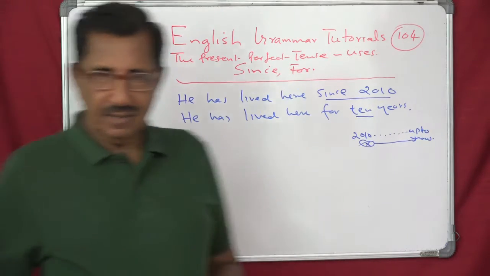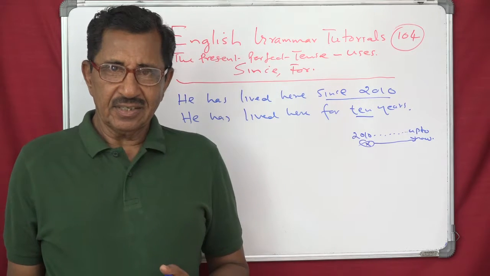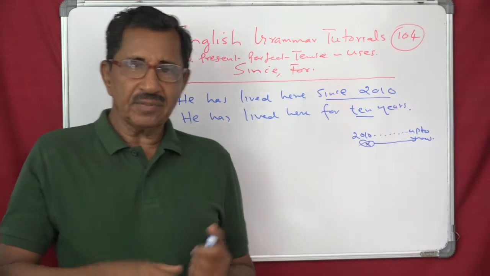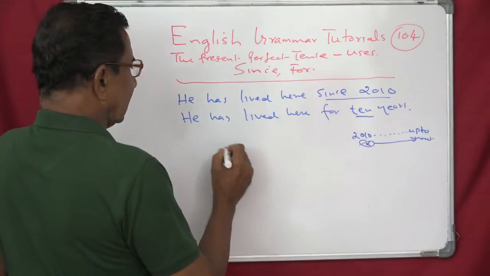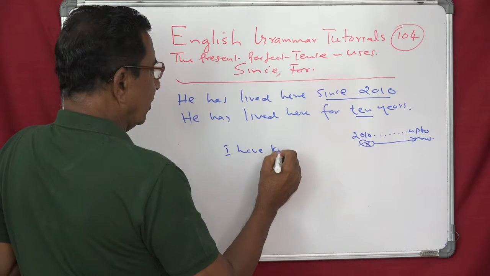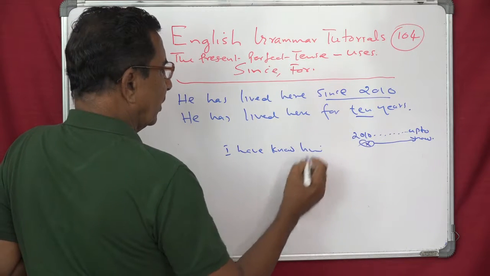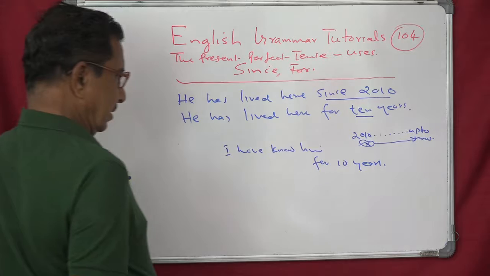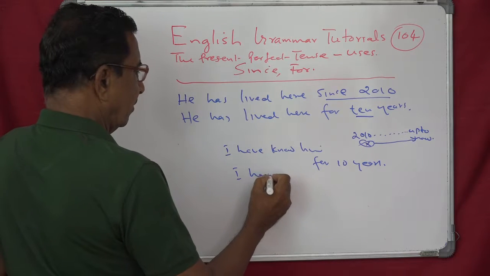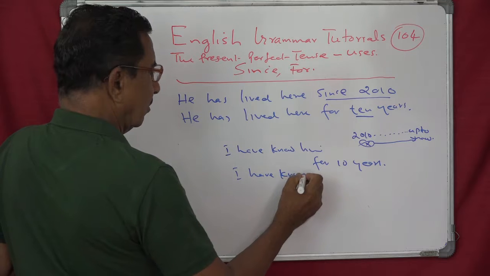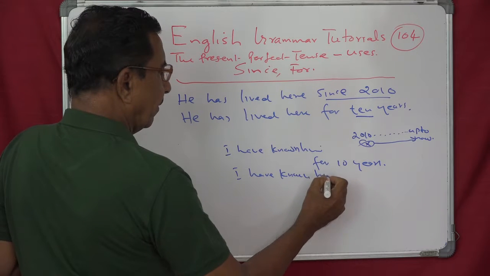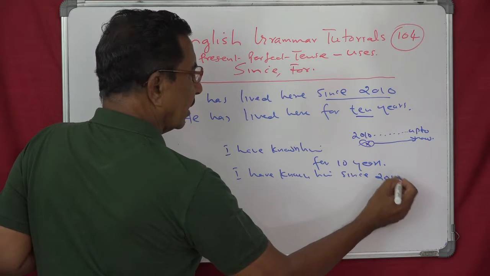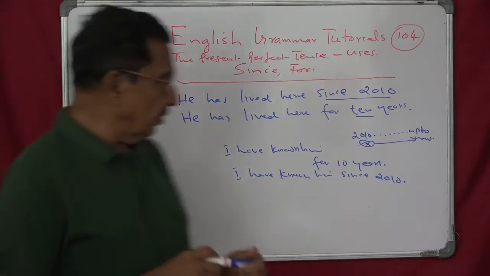So in certificates, those who give the certificates will write like this: I have known him for 10 years, or 5 years. Or, I have known him since 2010. See the difference.